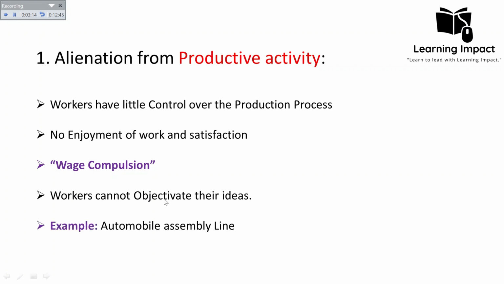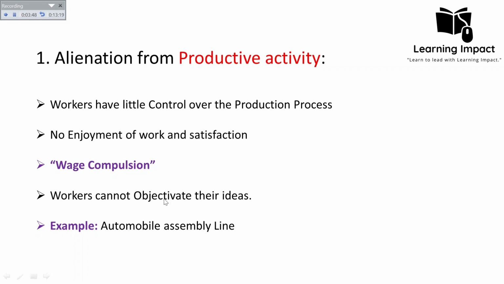Okay, so the example of the alienation from the productive activity is the automobile assembly line, in which the working class, they perform their labor, and they feel no extension of their own image in their productive activity. Means that they perform that labor solely to satisfy the needs of the capitalist class. So automobile assembly line workers who tighten a few bolts on an engine may have little feeling that how their labor contributes to the production of the entire car.